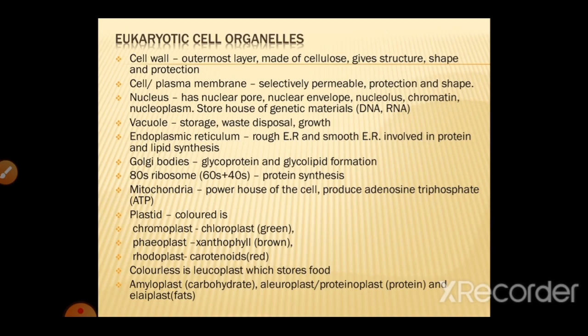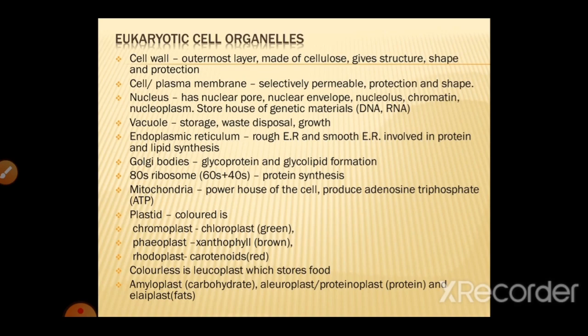One is colored and the other is colorless. The colored one has three types. These are chloroplast, which contains chlorophyll, which is green in color. There is the pheoplast, which contains xanthophyll, which is brown in color, and then there is the rhodoplast, which contains carotenoids, which is red in color.